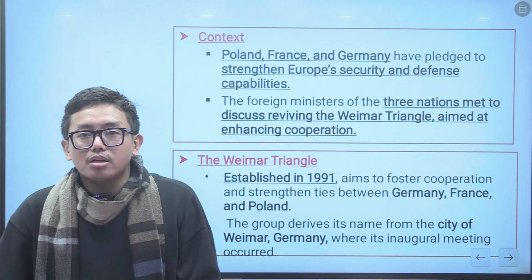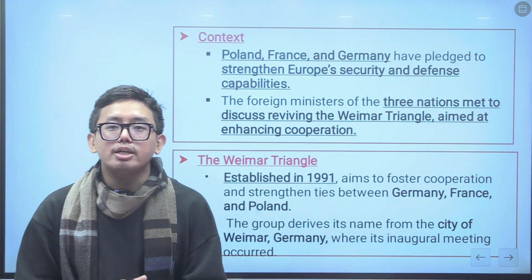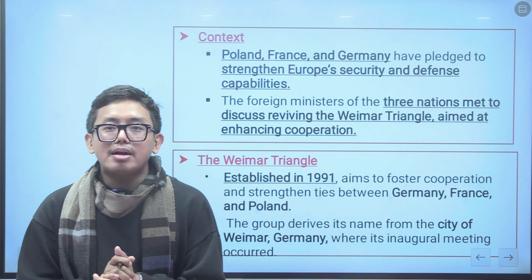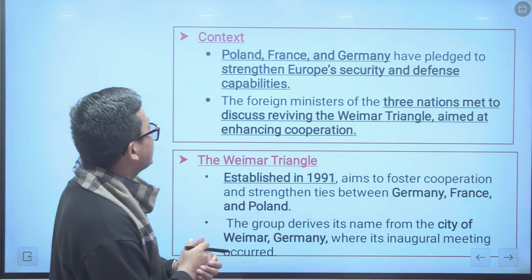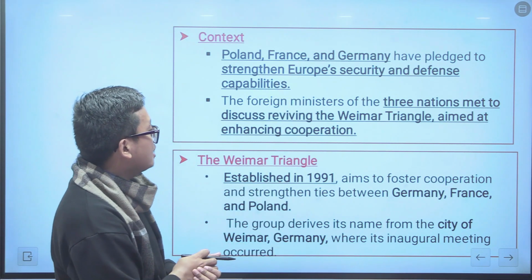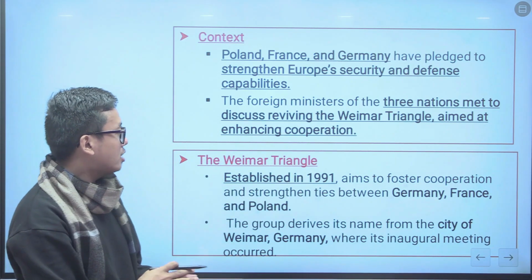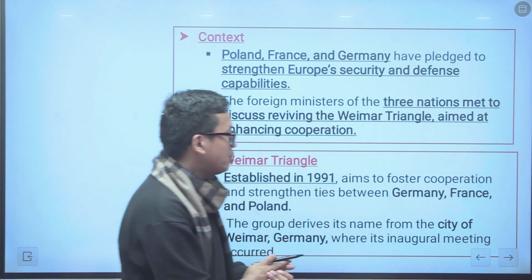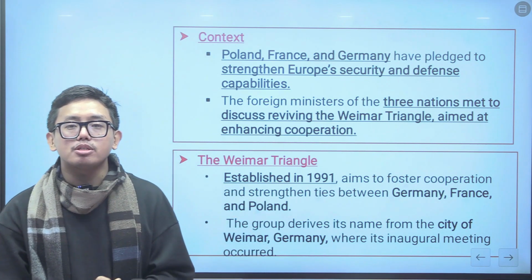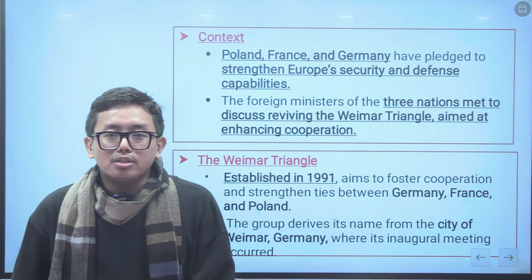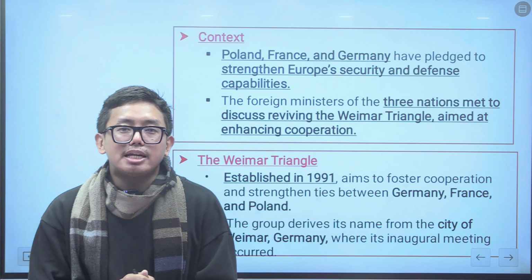Talking about the context of this news, Poland, France and Germany have recently pledged to strengthen Europe's security and defense capabilities by reviving the Weimar Triangle. The Weimar Triangle is basically a security and cooperation organization between France, Poland and Germany, and it mainly aims at enhancing cooperation among these three countries. It was established in 1991. The group derives its name from Weimar, which is located in Germany, because that was the place where the inaugural session of the Weimar Triangle was held. So these were the important facts and details related to the Weimar Triangle.